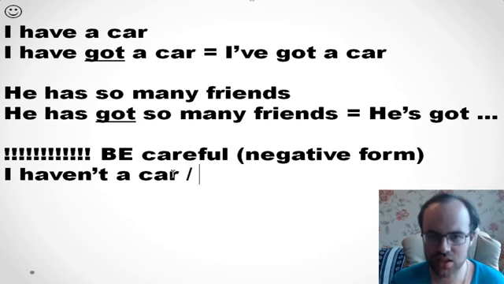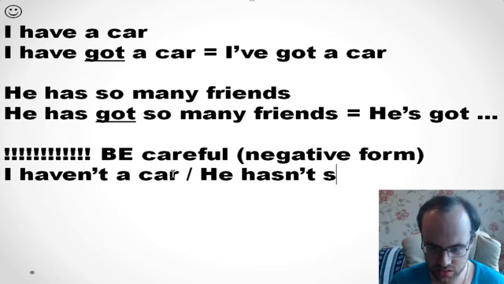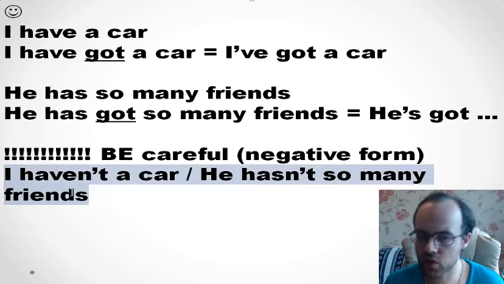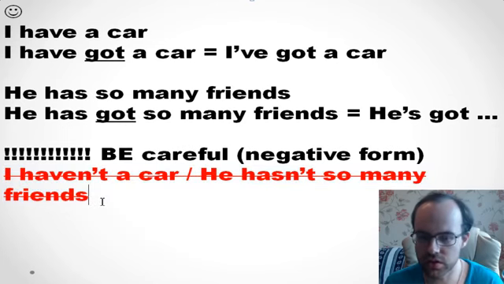Or students say, for example, he hasn't so many friends. In fact, I know that lots of students say so, but we don't say so, and it's considered to be a mistake. So yeah, not this but this. So no, my friends, no, not this way.